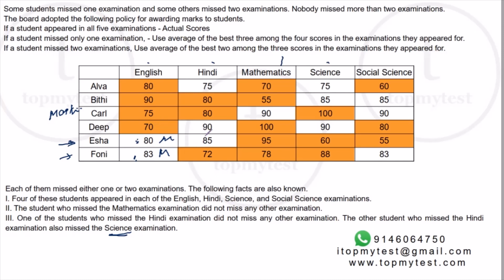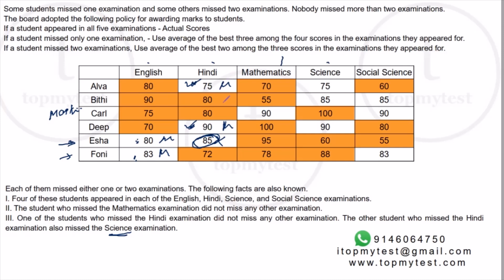Now Isha cannot be missing Hindi. Why? Because if Isha misses Hindi, either she should miss also the science examination, or she cannot miss any other examination. But Isha has already missed English, which means that Isha cannot be the person who missed Hindi. This attempt was a genuine attempt. She actually appeared for this exam, which means Alva and Deep both missed the Hindi examination. I should mark it as M. This is a miss. This is a miss. So both Alva and Deep missed the Hindi examination.